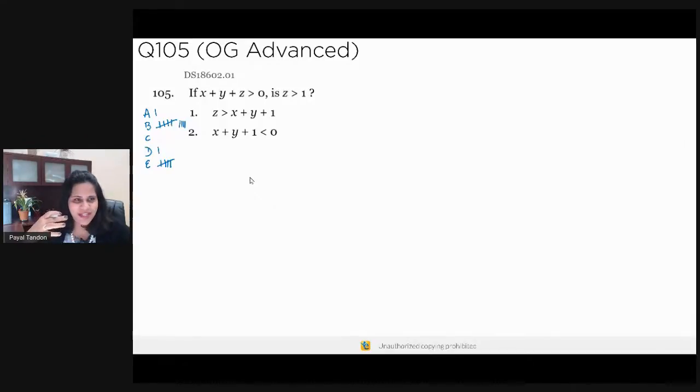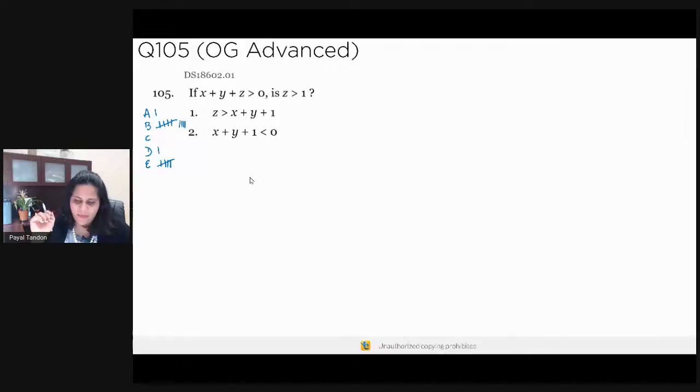So let's get some subjective input from you. How did you feel when you were solving this question? Confident, okay. Difficult. Took more time than it should have, all right. Approach problem, okay. It's medium level, all right. Well, this is a difficult question for sure. This is definitely a 700 level question, okay. So it's from OG Advanced. It's an official guide question. All right, so now let's solve this question.